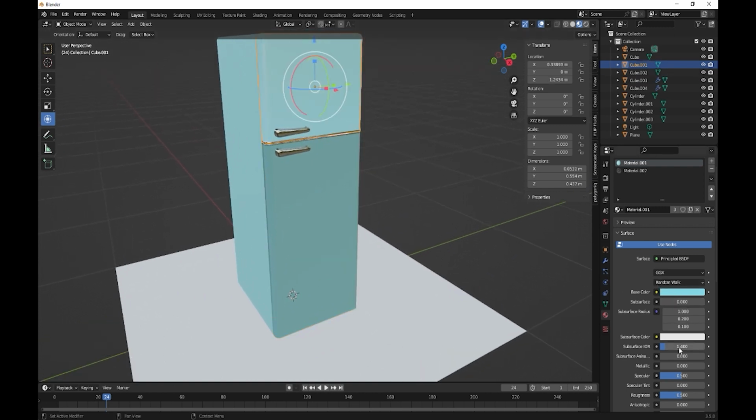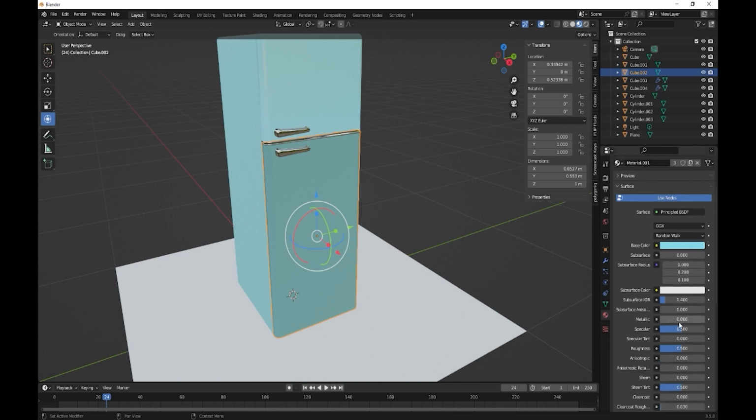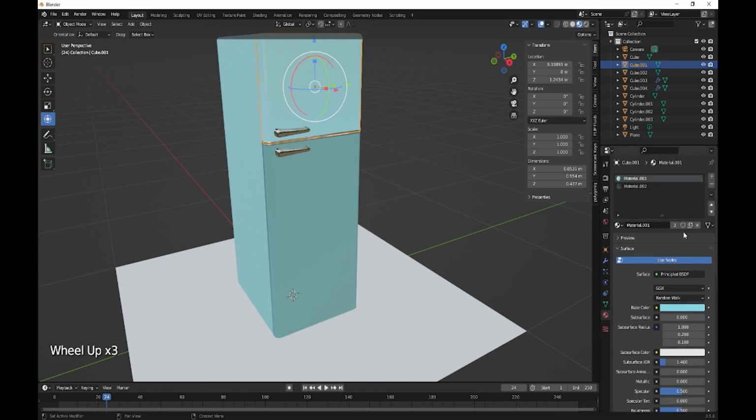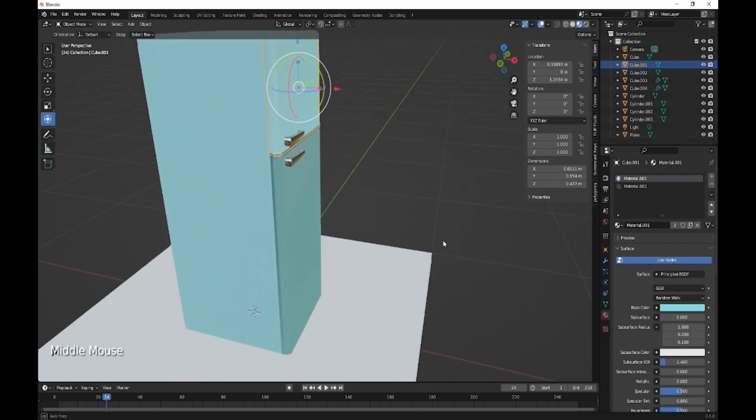So that one, oh, have we changed anything here? Roughness 0.5. No, I can't say anything's changed on it. Okay, yes. No, it's bizarre.